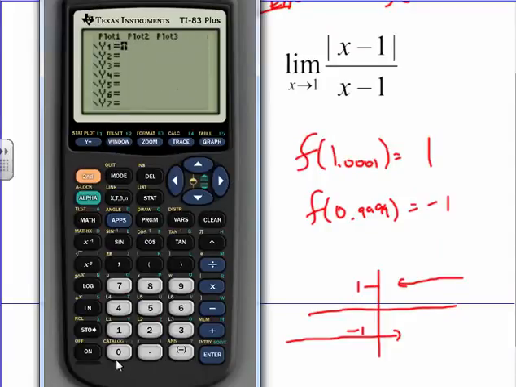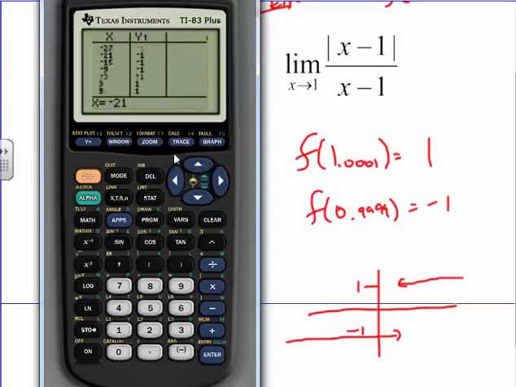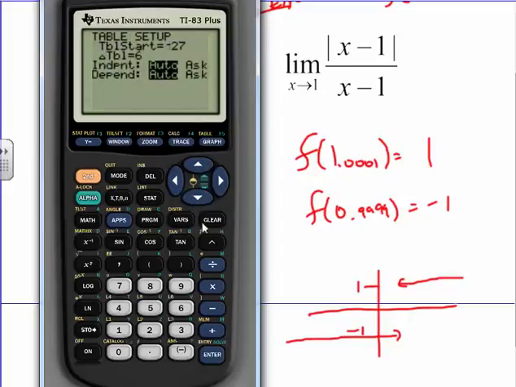I'm going to do the absolute value, hopefully you've seen how to do absolute value at some point before, of x minus 1. And then I'll divide by x minus 1. And I'll look at what this graph is here. Look at that graph. That's a crazy little graph. It goes flat one way, and then it just hops up here. Even look at the table of values. I'm going to change my table from going up by 6s. Let's go 0, and I'll go up by 1s.